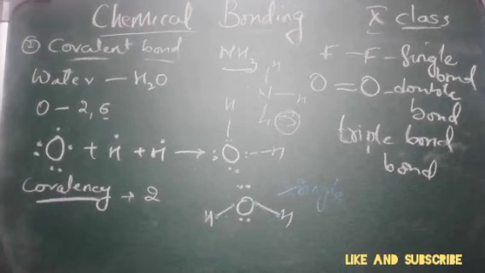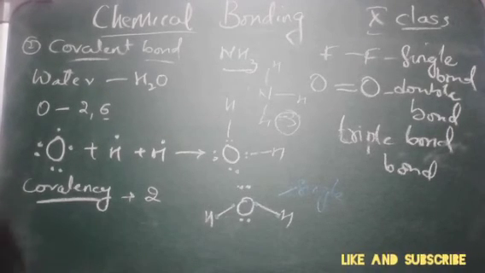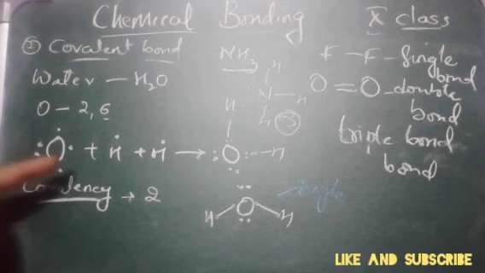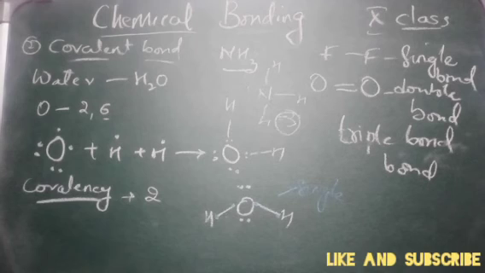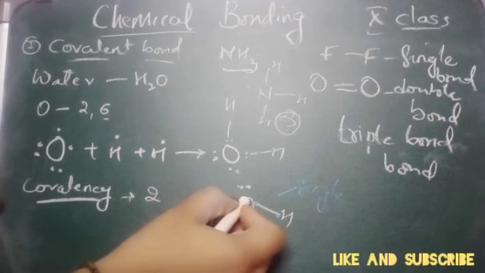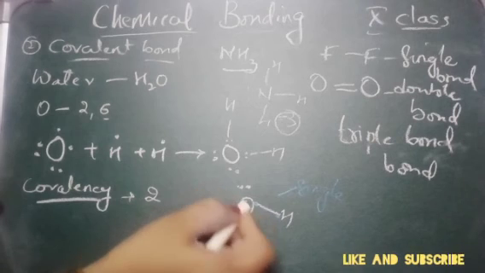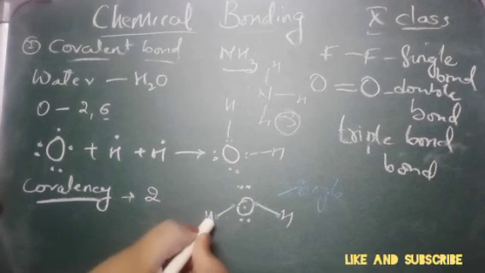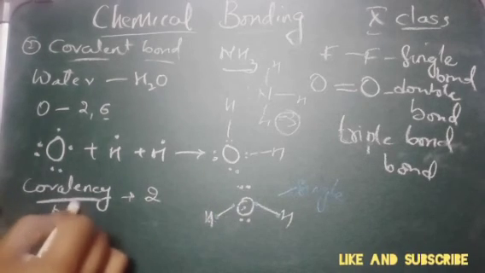Now let us look at the bond length and bond energy of the covalent bond. The bond length, or bond distance, is the equilibrium distance between the nuclei of the atoms that form the covalent bond, for example the nuclei of oxygen and hydrogen. That is called the bond length.